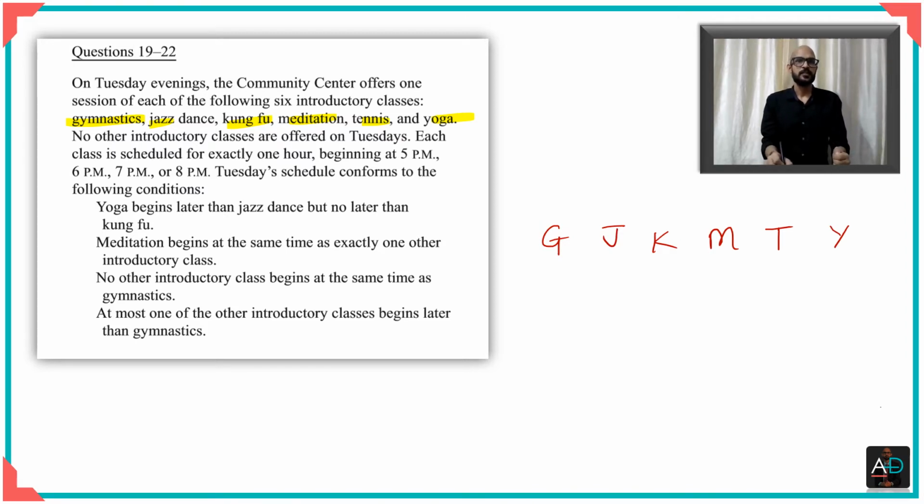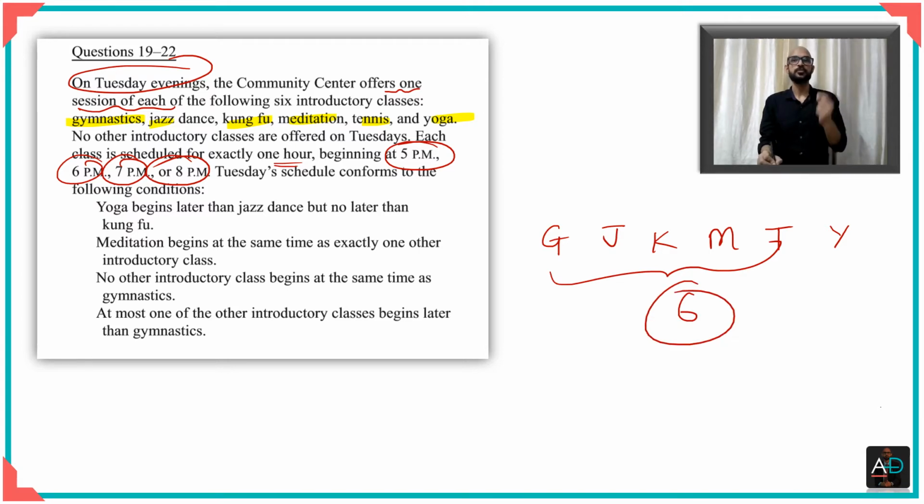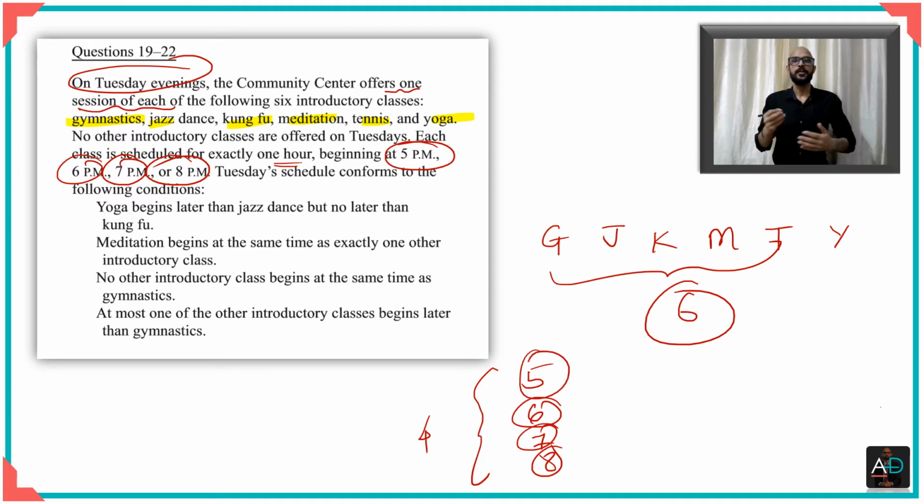The other thing that you see is that these are scheduled for exactly 1 hour in 4 time slots: 5 p.m., 6 p.m., 7 p.m. or 8 p.m. And on any given Tuesday evening, you have 1 session of each of the following, which means that you have 6 kinds of sessions, each of which would be given, and you have only 4 time slots, right? The time slots are 4, the number of activities are 6, which means that there will have to be some time slots wherein there is more than one activity.